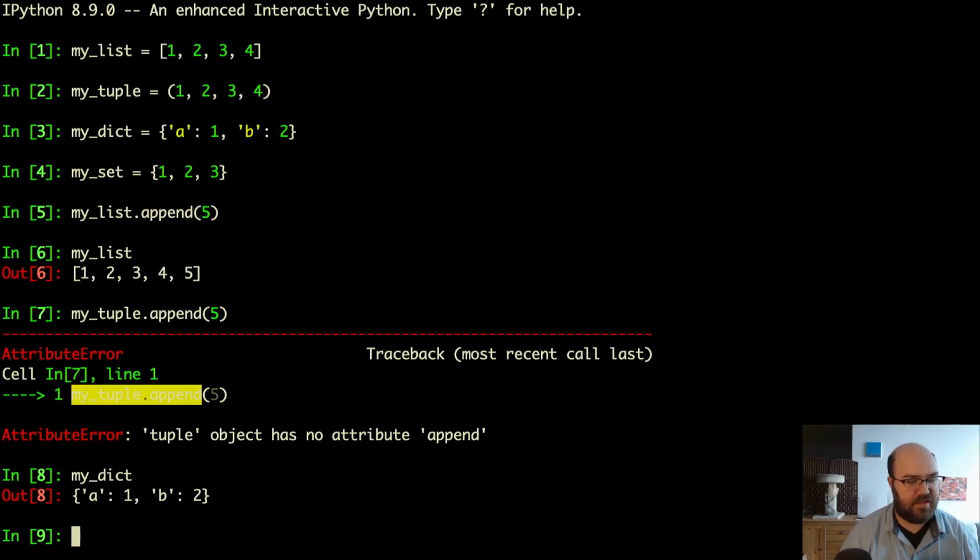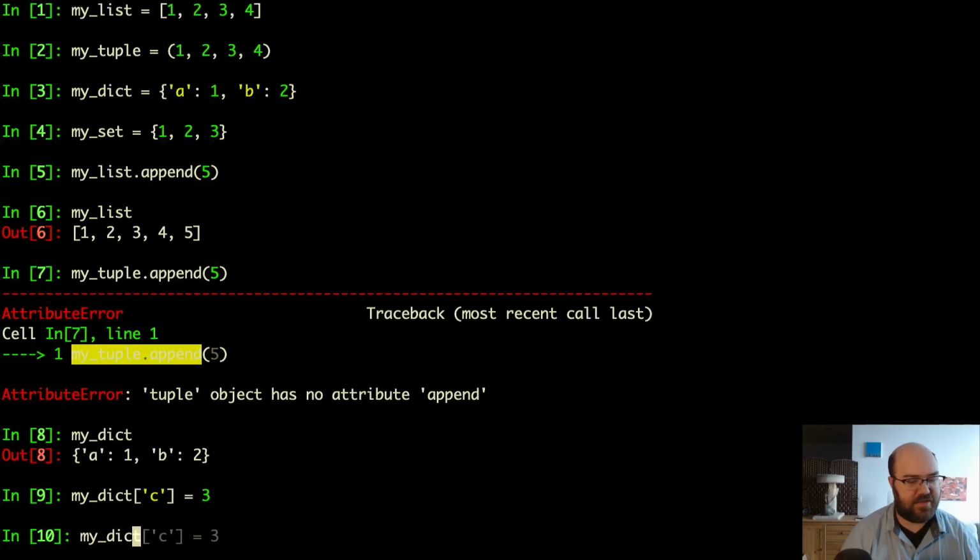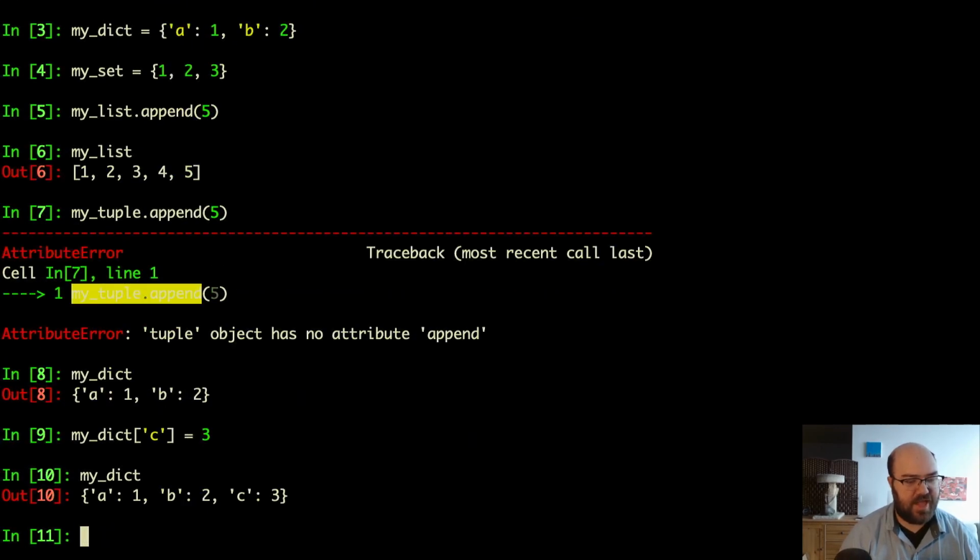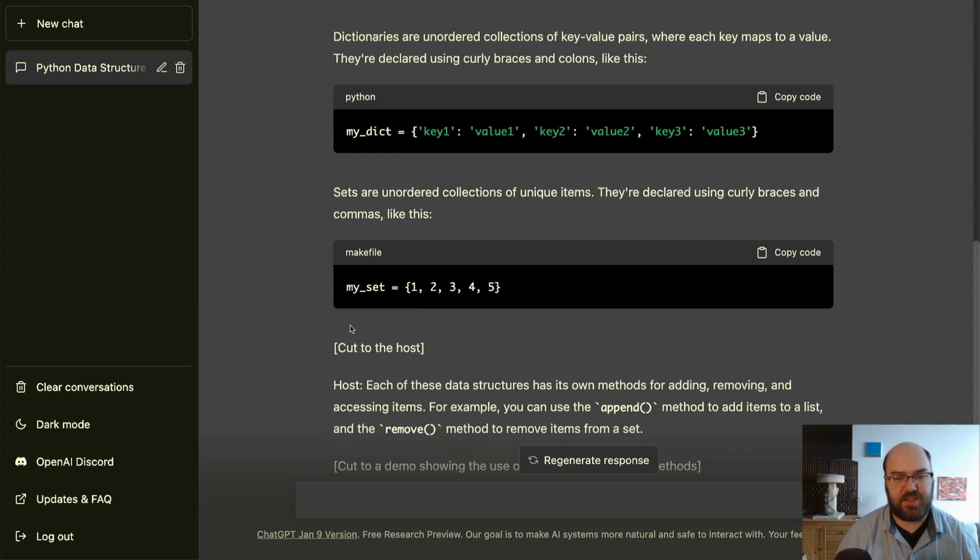Okay, that's dictionary, and let's show that dictionaries are mutable. So we have myDict here, and if we want to add something to myDict, let's follow the pattern and say myDict at key C equals 3, and then show myDict: A1, B2, C3. So dictionaries are mutable. We can continually update them as we go along.